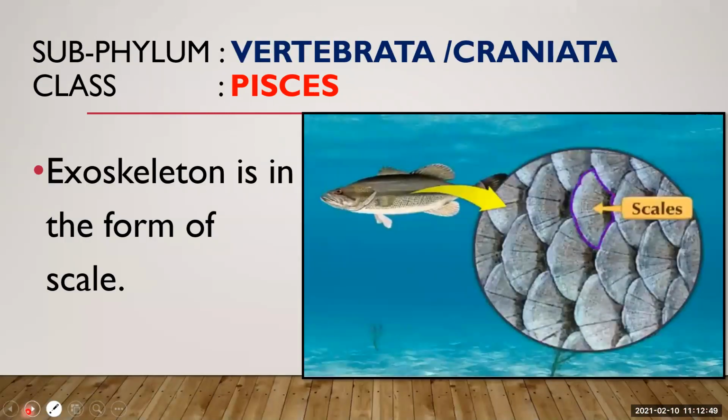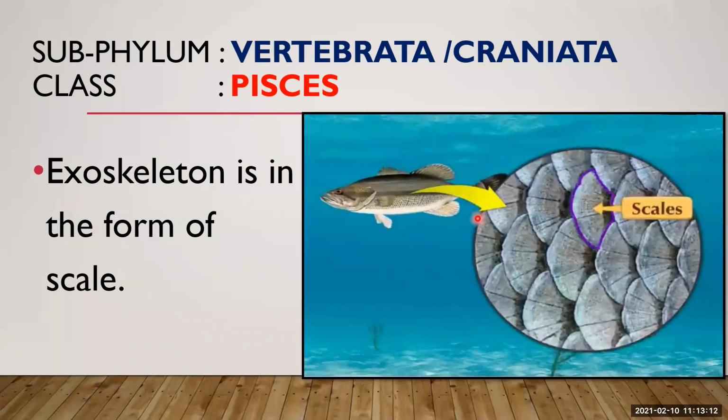Exoskeleton is in the form of scales. Till now we were learning about the endoskeleton, the inner framework. Now it is the exoskeleton. Exo means outer or outside, and skeleton means the covering. So the outer covering, the exoskeleton of fish, is made up of scales.